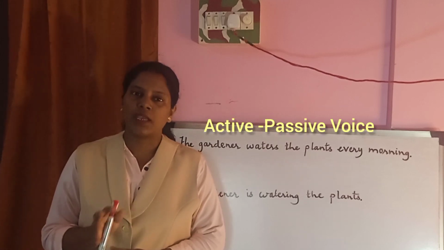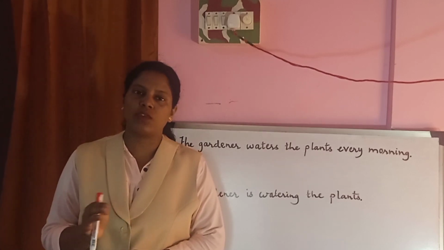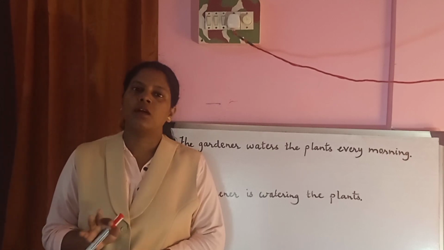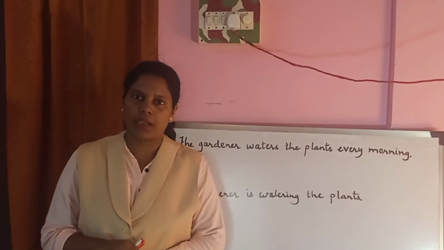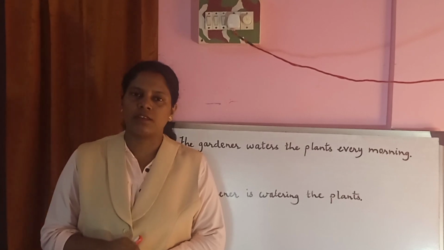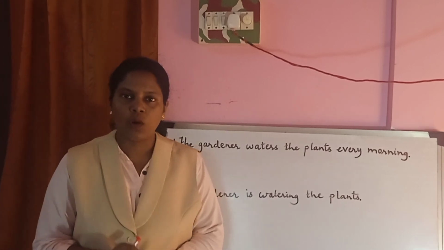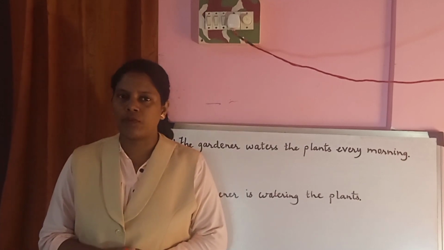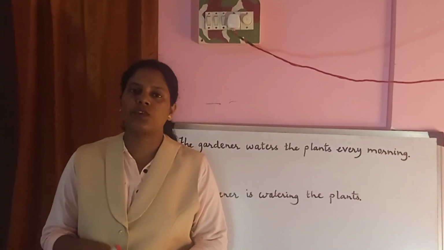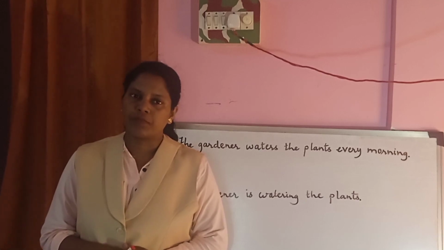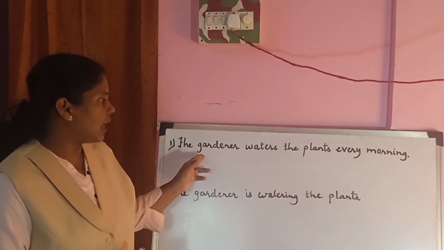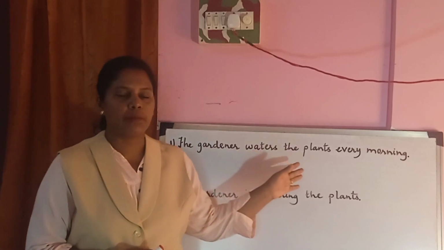And when the subject is passive and it receives an action being done upon it by an object, it is said to be in the passive voice. Now this will be clear with the help of examples. See the first sentence. The gardener waters the plants every morning.